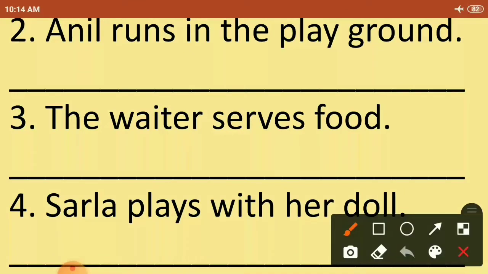Which is the verb? Runs. In the third sentence, the waiter serves food. Which is the verb? Serves. Very good. Fourth sentence, Sarla plays with her doll. Which is the verb, action word? Plays. Very nice.